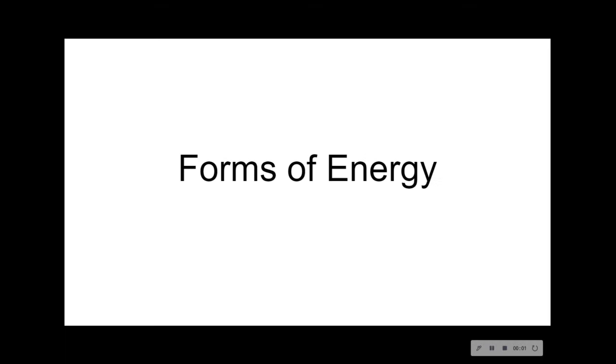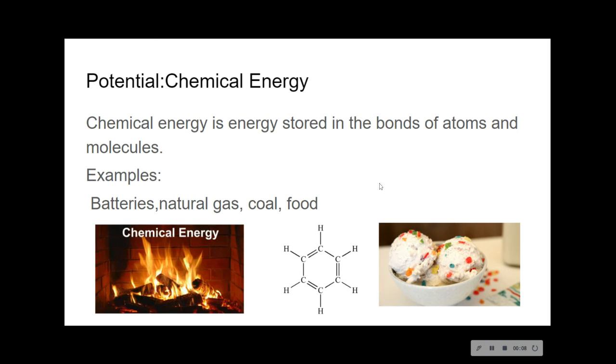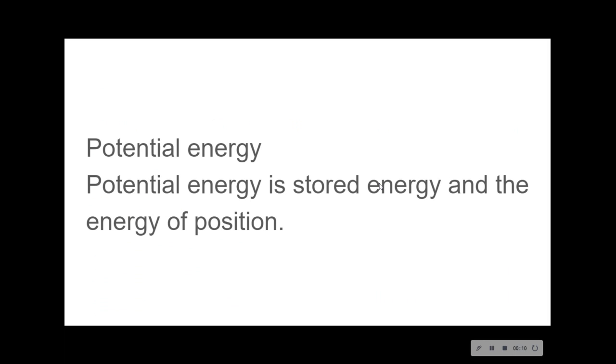Okay, forms of energy. Forms of energy come in two different types. We have potential energy and we have kinetic energy. Potential energy is anything stored, so energy that has the ability to move an object. This is energy of position. So you are positionally ready to have some sort of energy. You sitting at the TV or looking at the computer is potential energy.